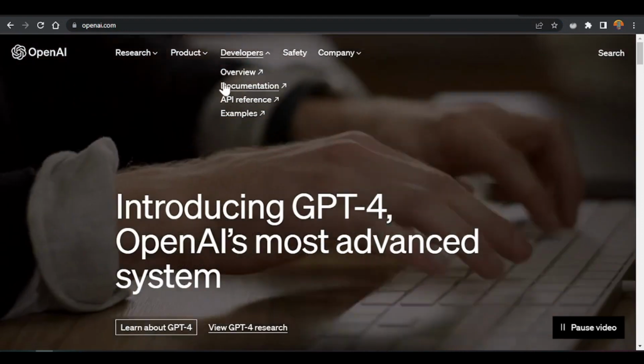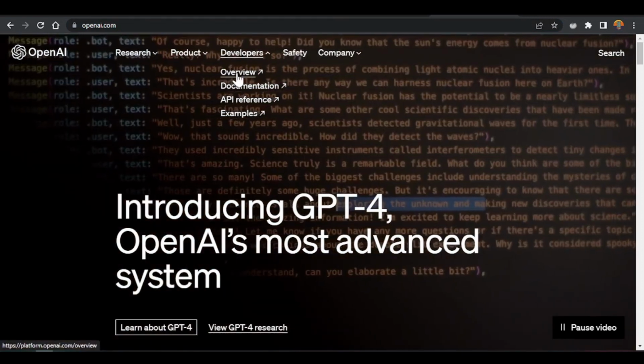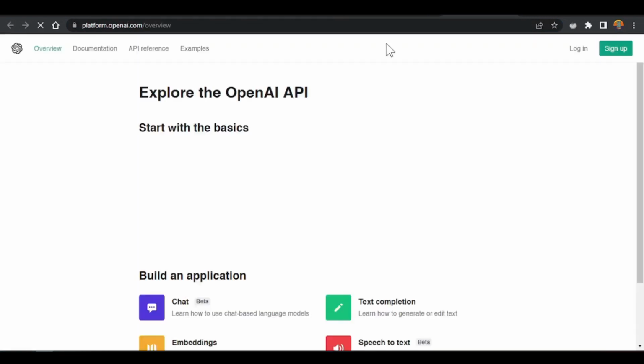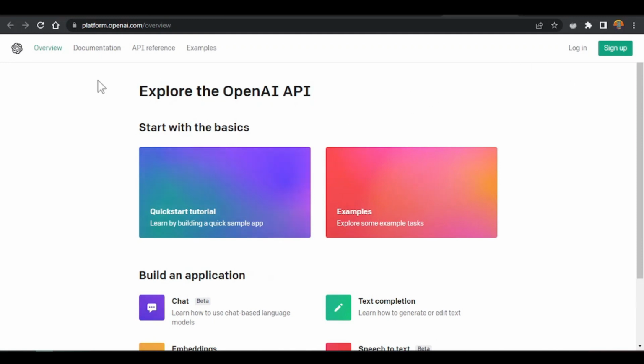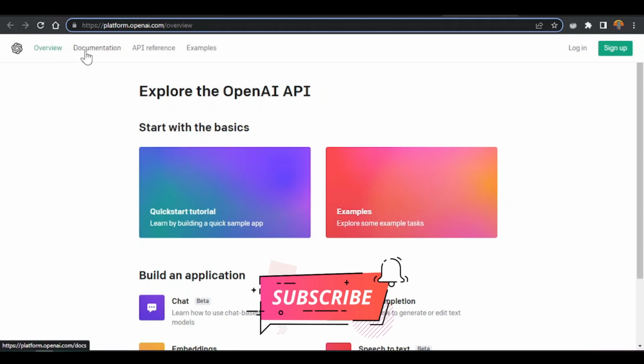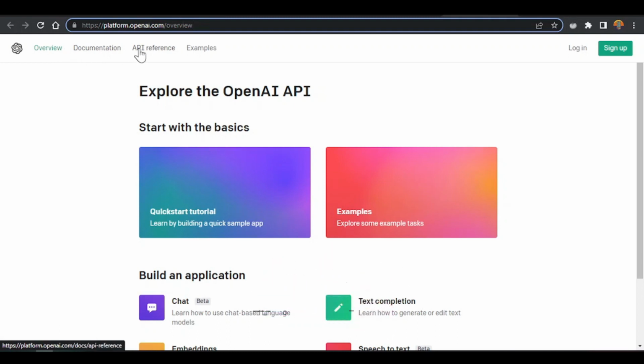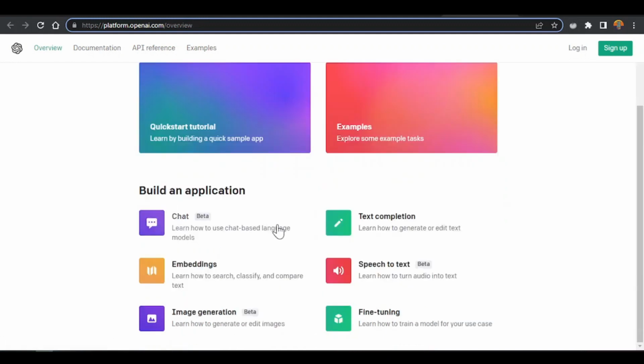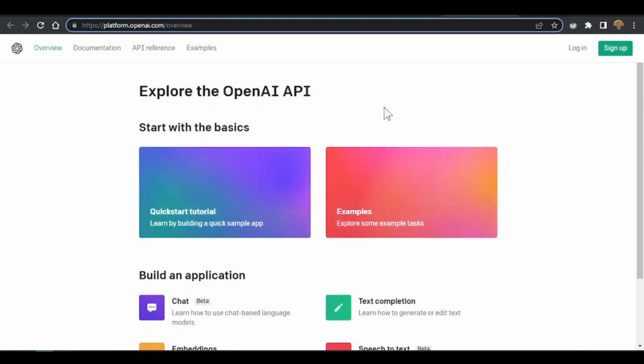You could come into this developer side, and then you click this overview. When you click this overview, it will take you to this site, platform.openai.com/overview. On this site, you can see the documentation, reference the API, and see other examples. I advise you to explore all these other examples, so that you will see how they build these applications and why they do them the way they do.